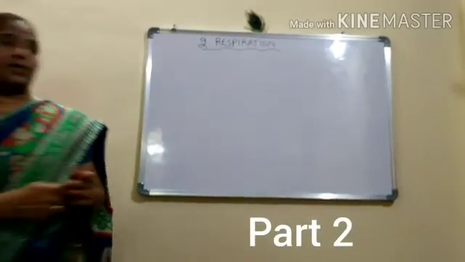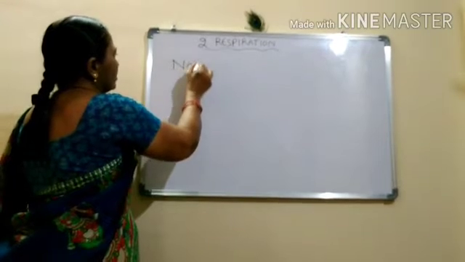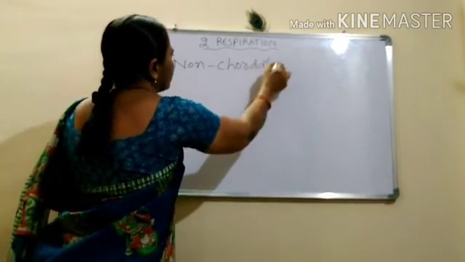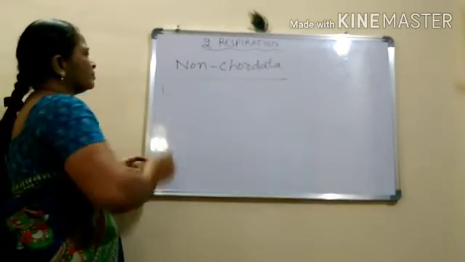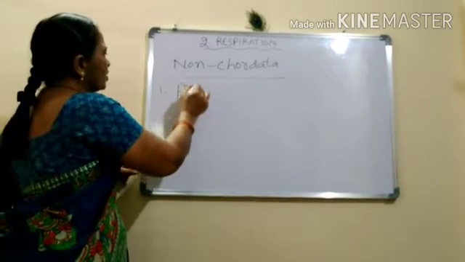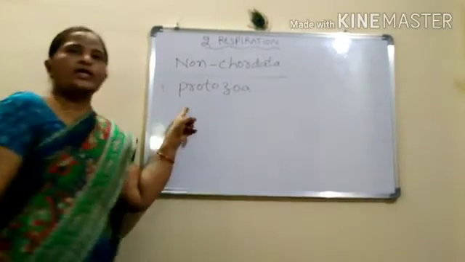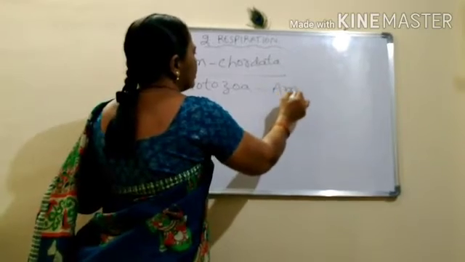Non-chordate animals. If you see non-chordata, you know all the phyla. The first one is protozoa. In protozoa, the best example is amoeba.